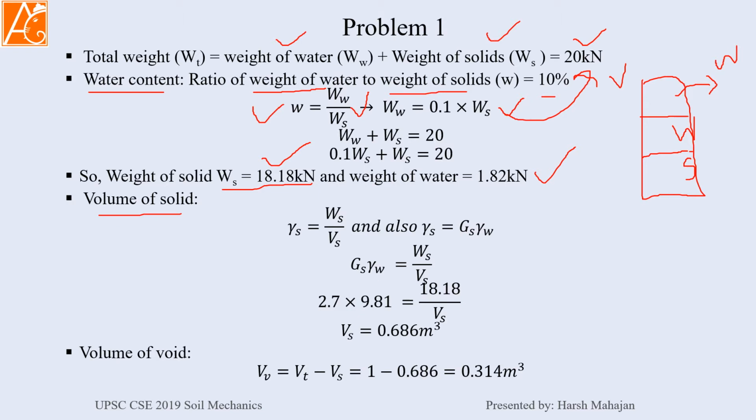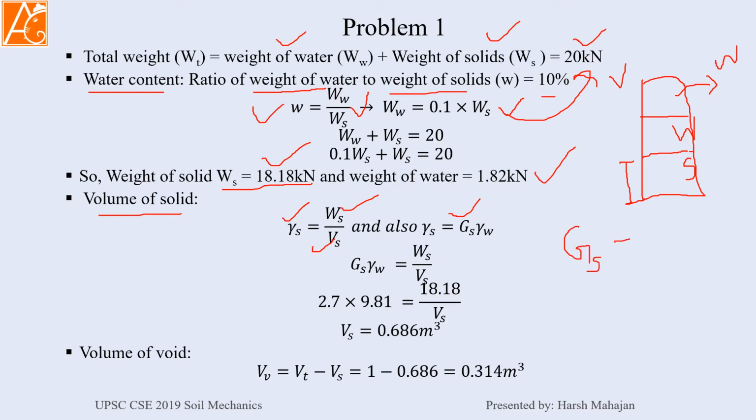Now the volume of solids. Solids have volume also. What we can say is the unit weight of solids. We are considering only the solid part of the soil. Then again, weight of solid divided by volume of solid, and it is given that Gs, which is the specific gravity for solids only. What is the definition of Gs?